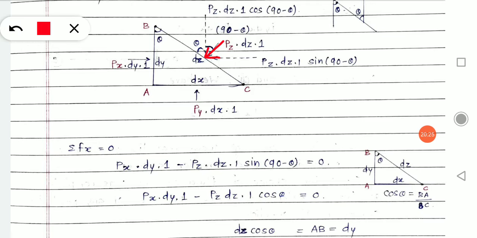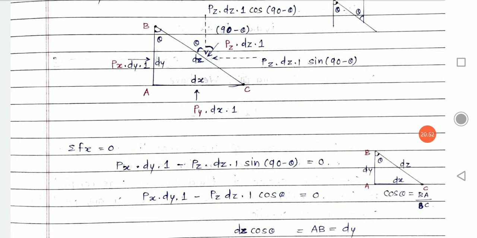Our inclined force is split into x direction, the magnitude remains the same, the only change is sine 90 minus theta. Now if I define the angle, on that side we will take cos, and where the angle is uncertain, we don't know, on that side we will write sine theta. That's how I used this, as you have already learned from mechanics.